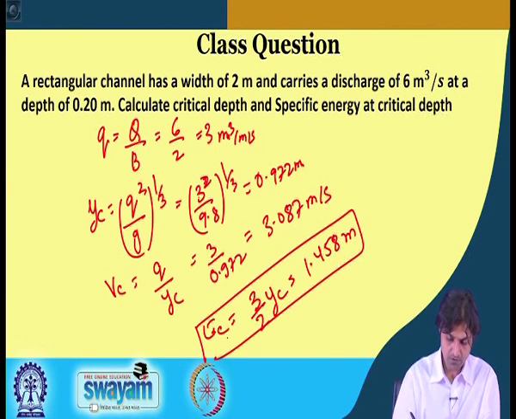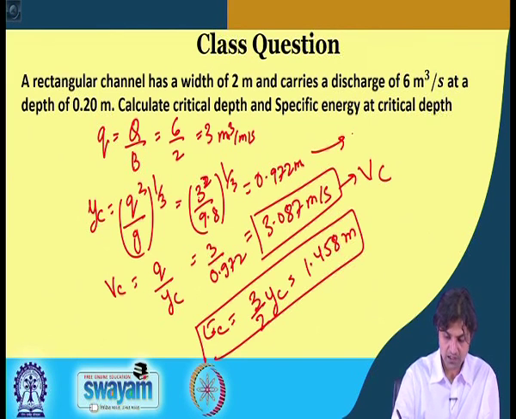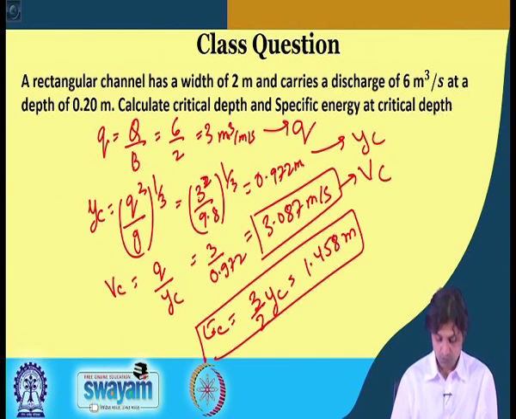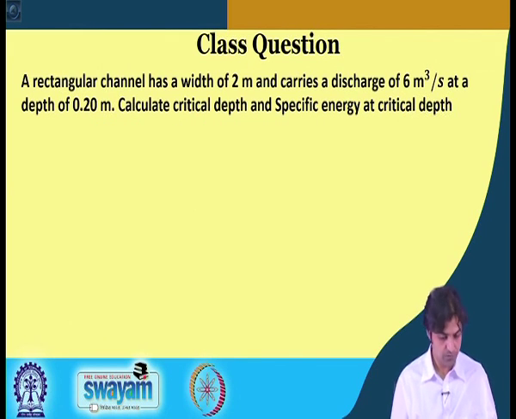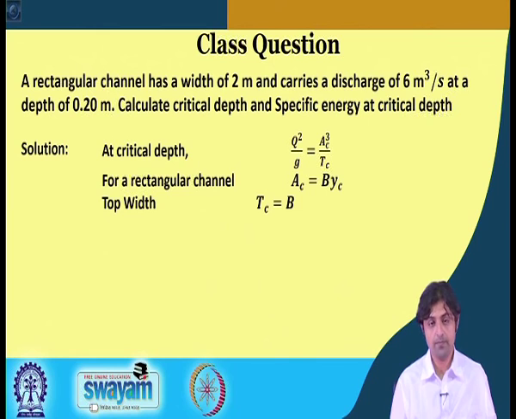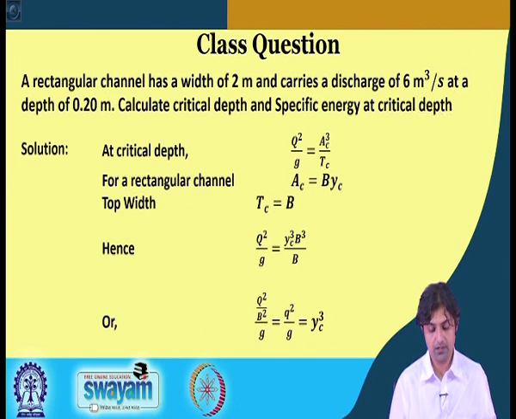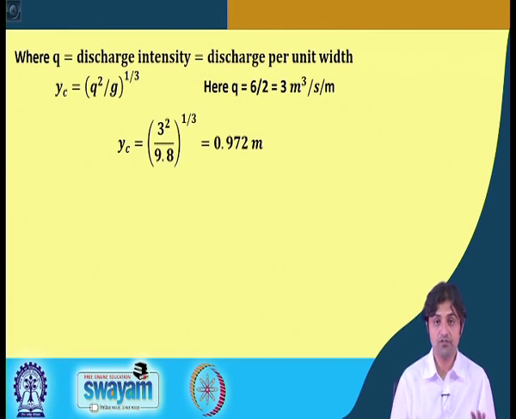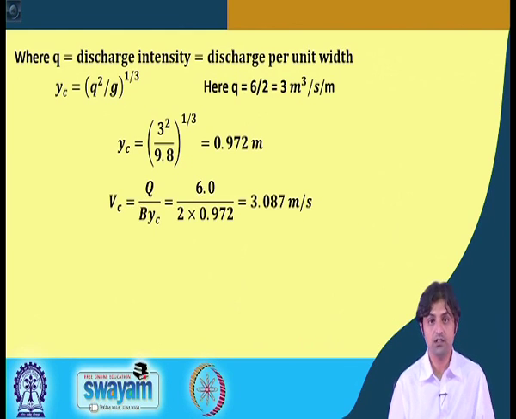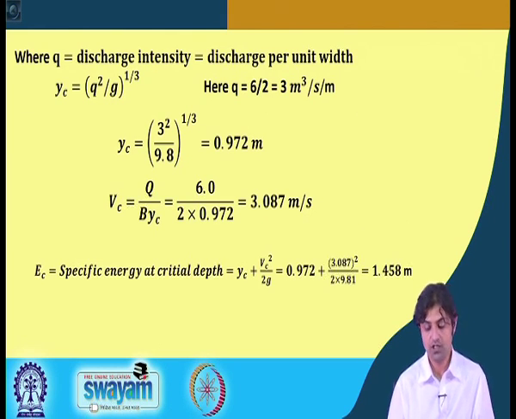So, everything, VC is known, YC is known, and this is small q. So, this is how you will solve this question. So, just going at critical depth, it is a general approach. Okay. I have included these solutions so that it is easy for you when you get the slides, you can actually see, all right. So, this is a different method of solution.